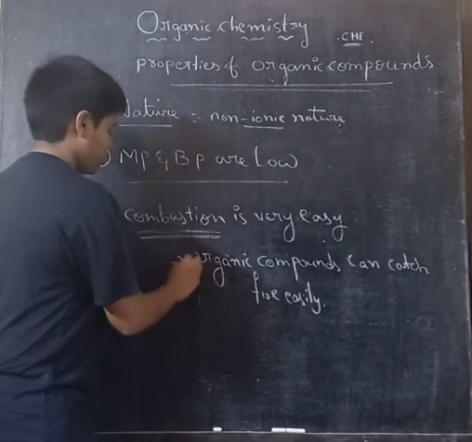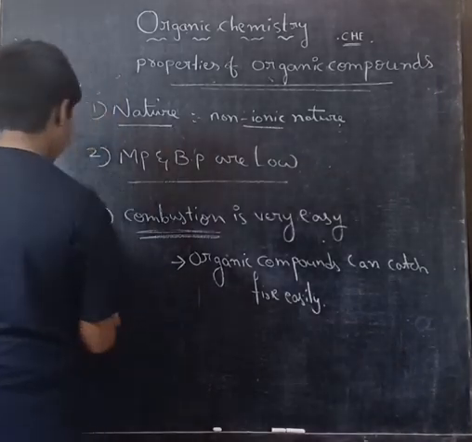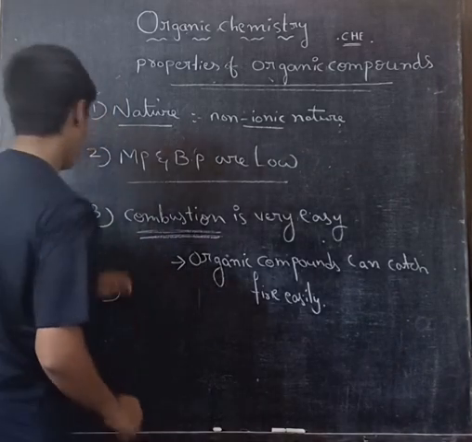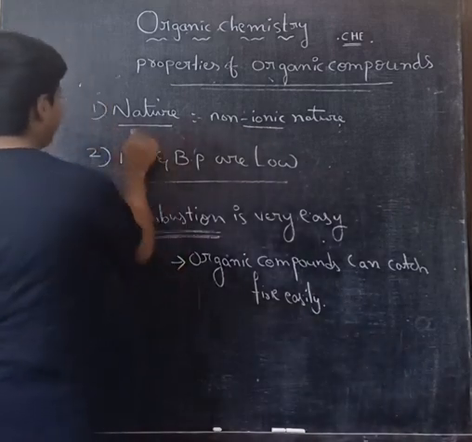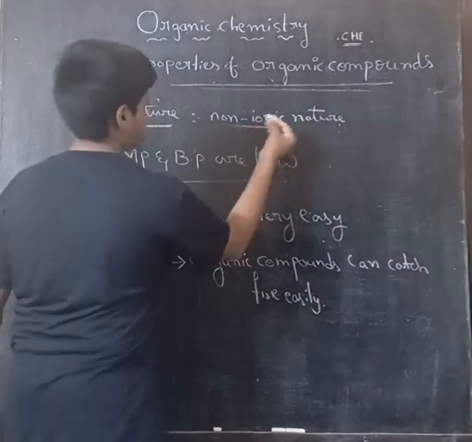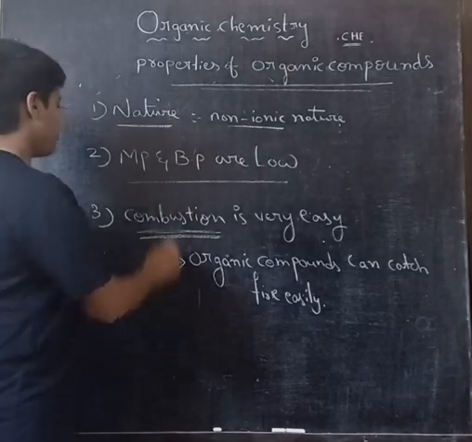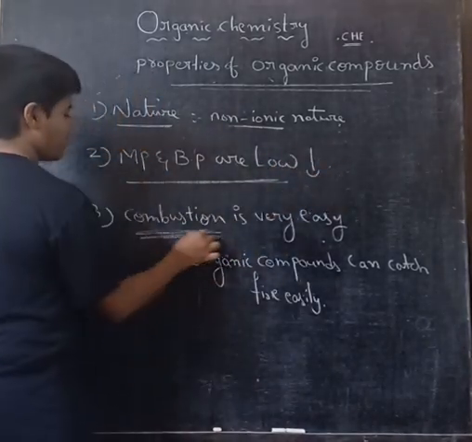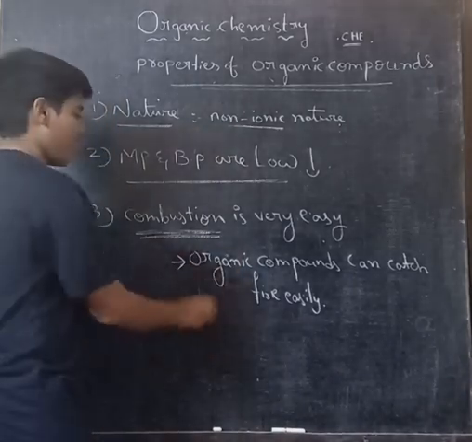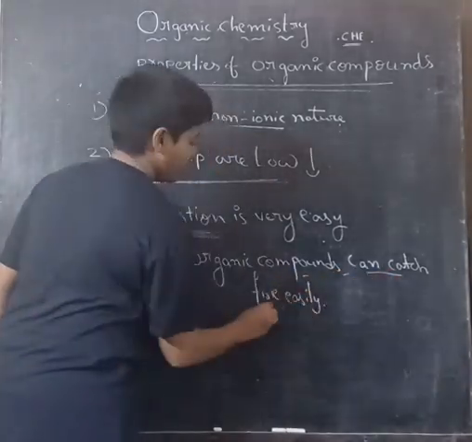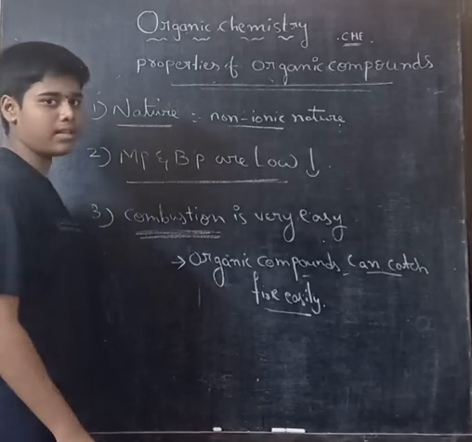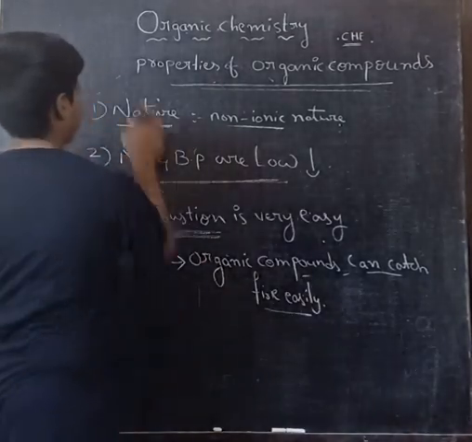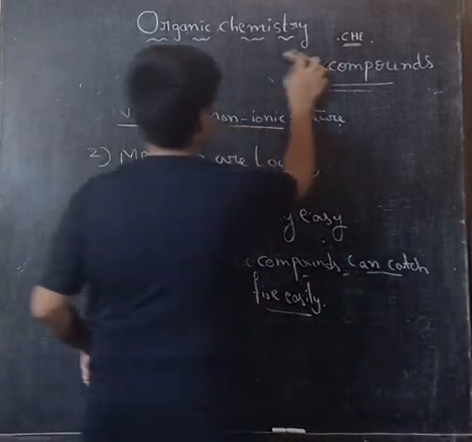So these are the three properties, there is no fourth one. Only three: non-ionic nature, it cannot be formed into ions. Melting and boiling points are low. Combustion is very easy, which means organic compounds can catch fire easily, like urea. So these are the properties of organic compounds.